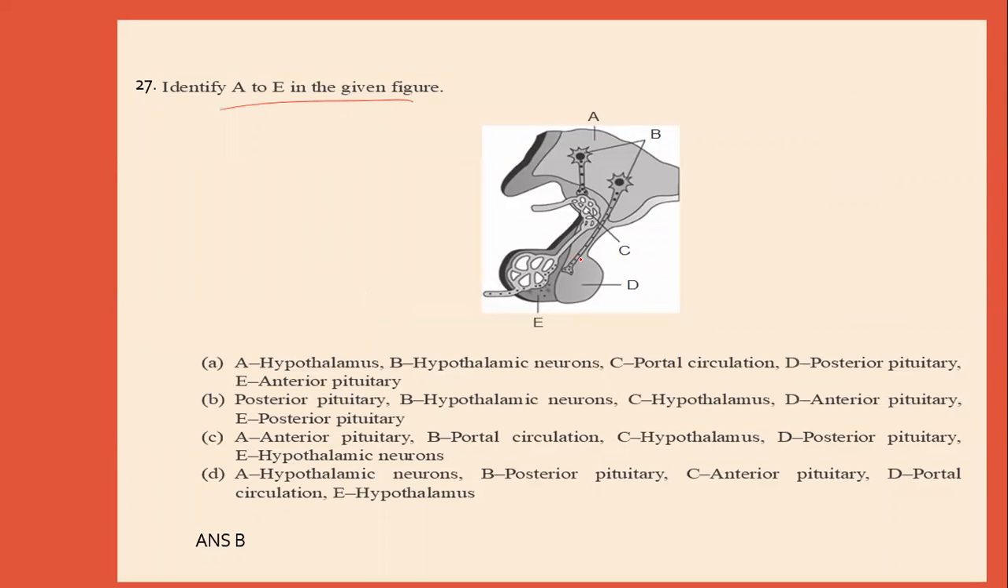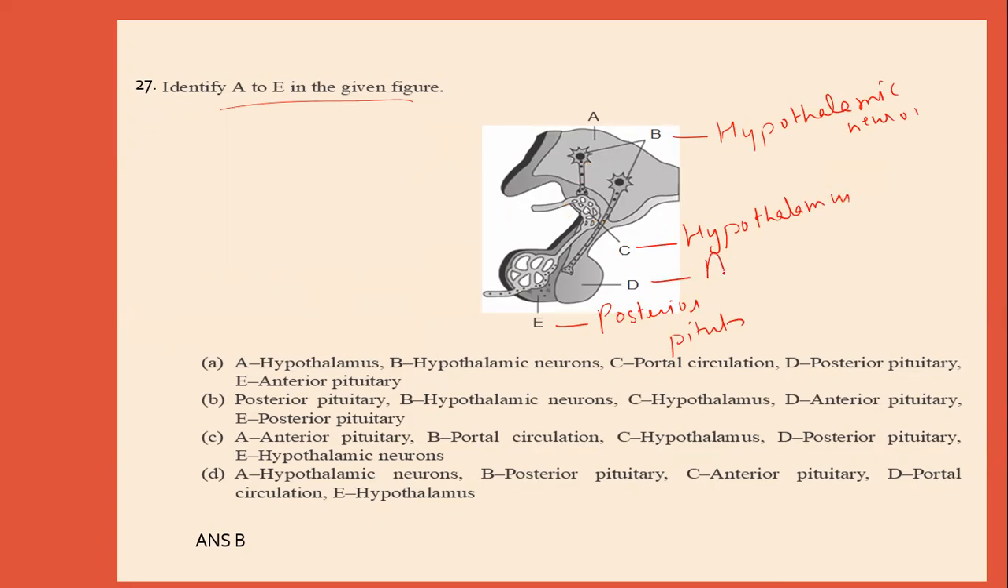Identify A to E in the given figure. Now, we have to identify A to E in the given figure. This E represents the posterior pituitary. This B represents the hypothalamic neurons. C represents the hypothalamus. D represents the anterior pituitary.